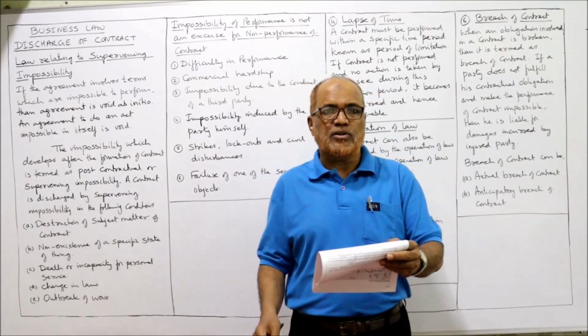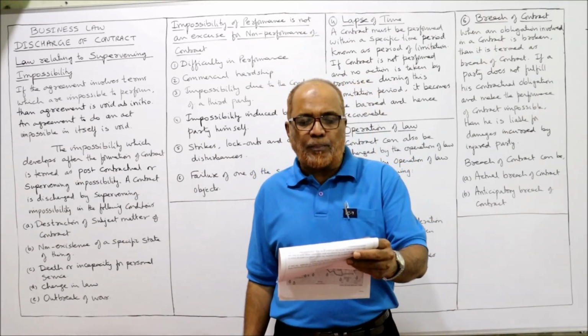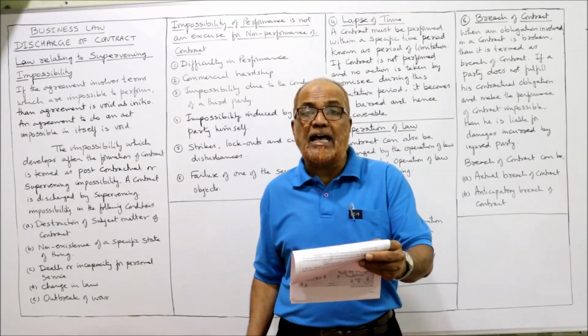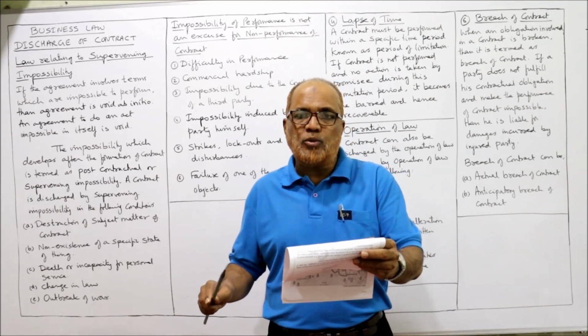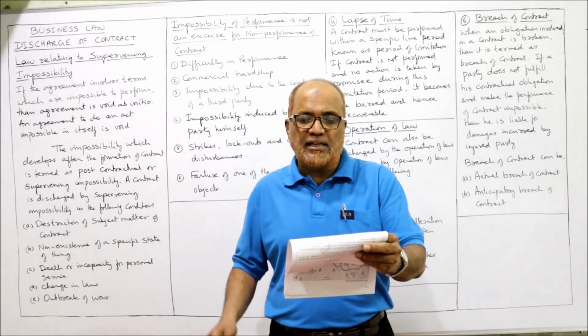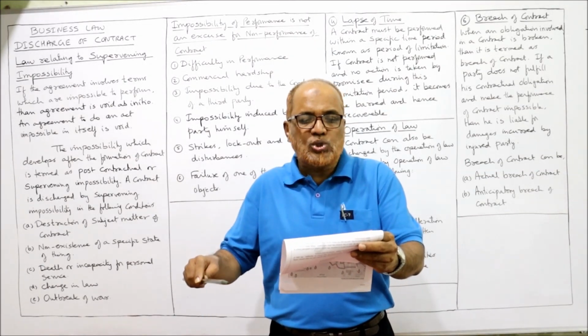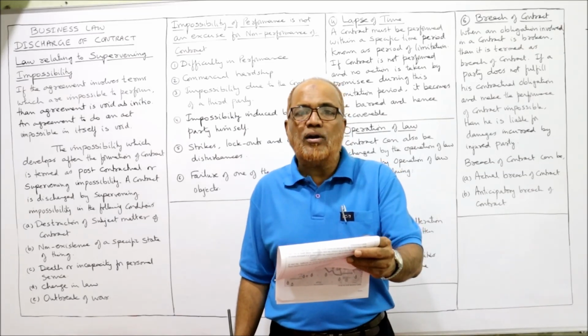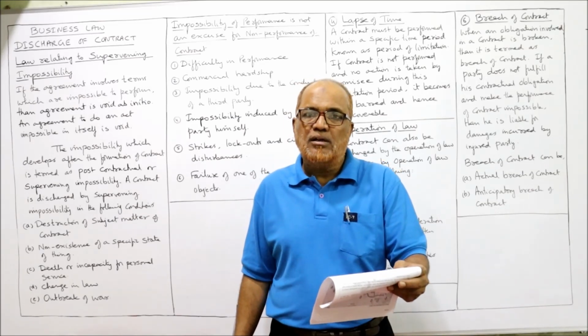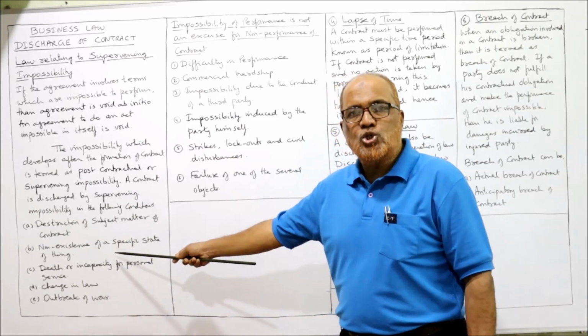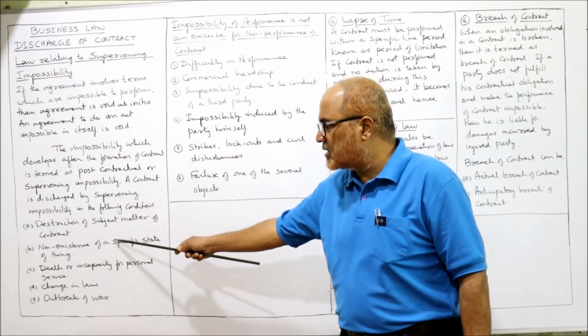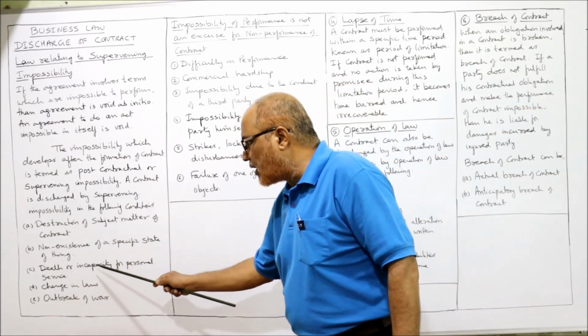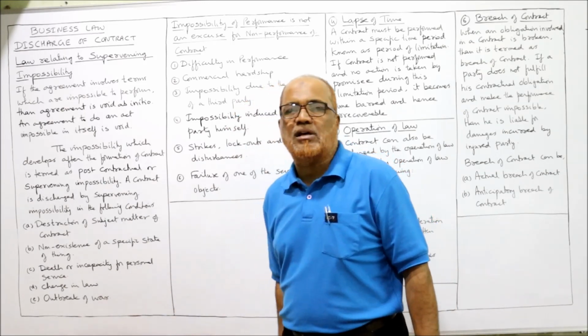Now, fourth point. An artist undertook to perform a concert at a certain price. Before she could do so, she was taken seriously ill. Is the contract discharged? Yes. Just now I told you, in supervening impossibility the contract is discharged by death or incapacity of personal service.